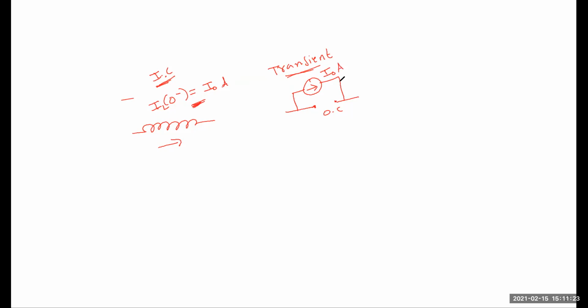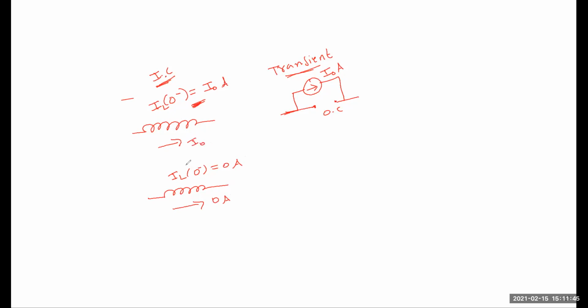Understood. But in the previous case, for example, the initial conditions are 0: IL of 0 minus is equal to 0 amps. In that case the current flowing through the inductor is 0 amps. But here it is I naught amps.